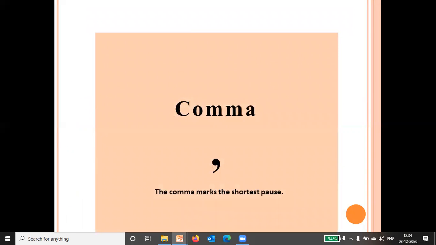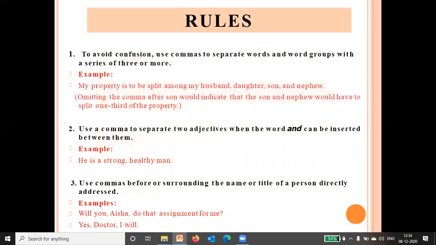Now second is the comma. Comma marks the shortest pause. And we'll see the rules. First, to avoid confusion, use commas to separate words and word groups in a series of three or more, or you can say to separate a series of words of the same part of speech. For example, my property is to be split among my husband, daughter, son, and nephew. So here the series of words are separated with the help of commas.